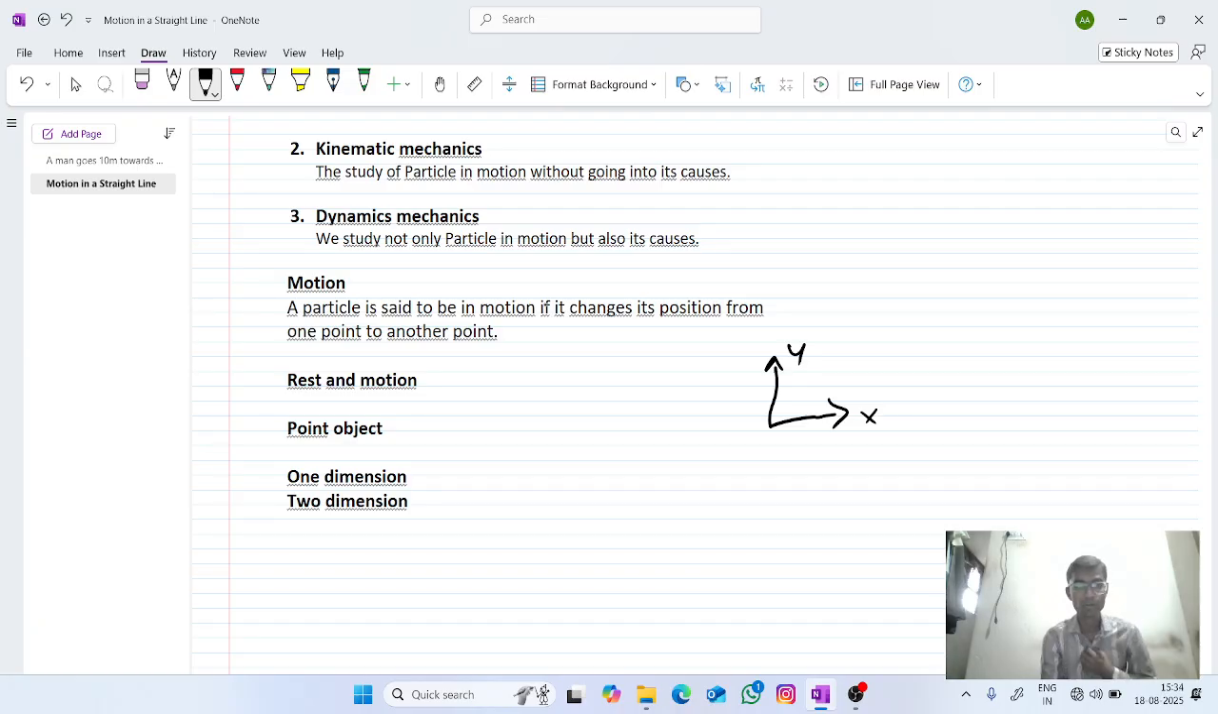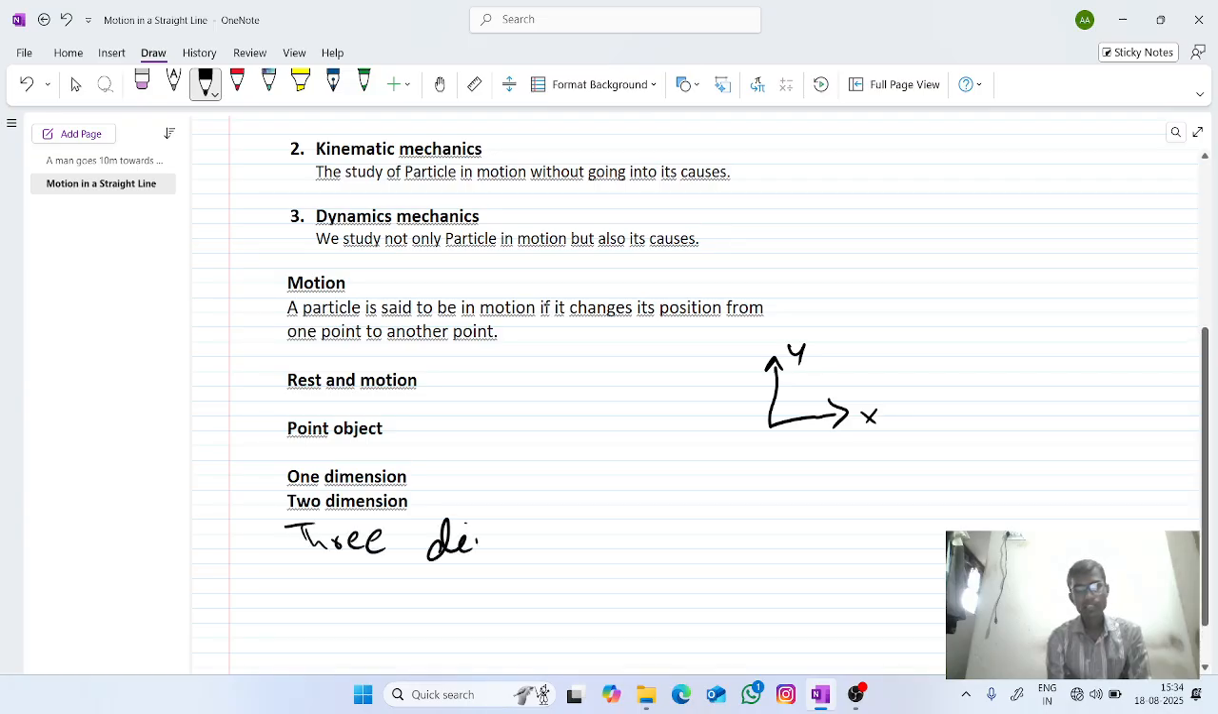Again, another example for one dimension: you are throwing the ball in the upward direction. If you throw the ball upward, it is moving in a single direction. So this is the one dimension example, and the example for two dimension is an ant crawling on the globe. Okay. Next, three dimension.